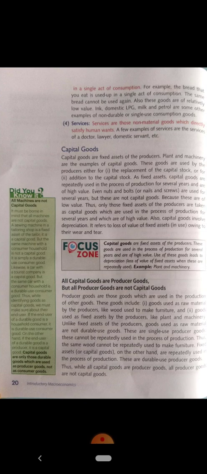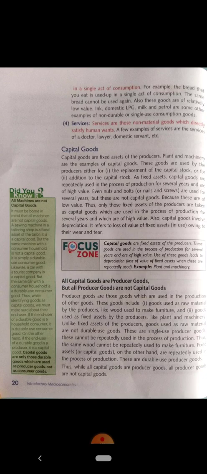Then come services. Services are those non-material goods which directly satisfy human wants. So services are the non-material or intangible goods which we use for the satisfaction of our human wants. For example, a doctor, a lawyer and a domestic servant are some examples of services. So consumer goods are those goods which are directly consumed by the consumer, categorized into four parts: durable, semi-durable, non-durable and non-material or services.